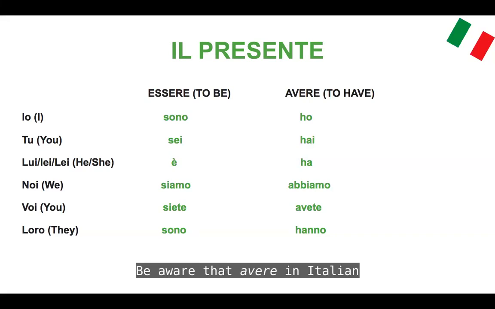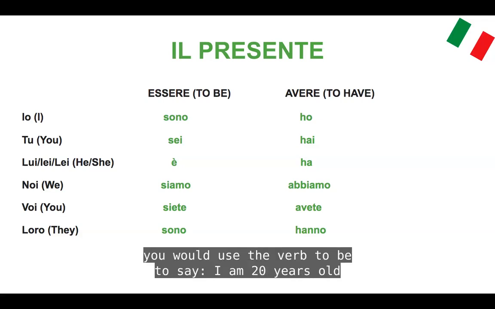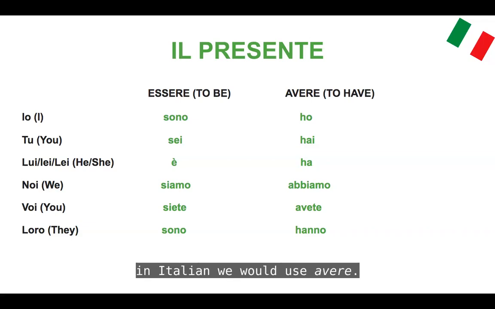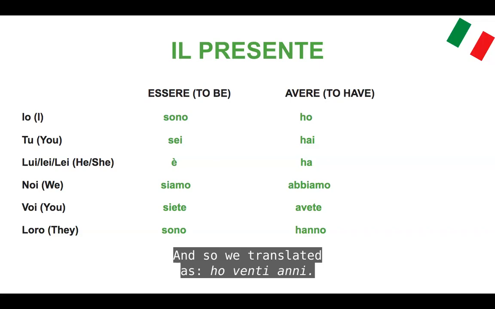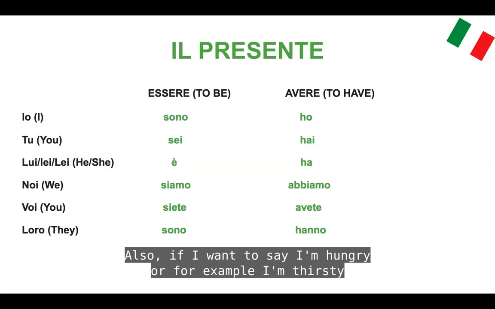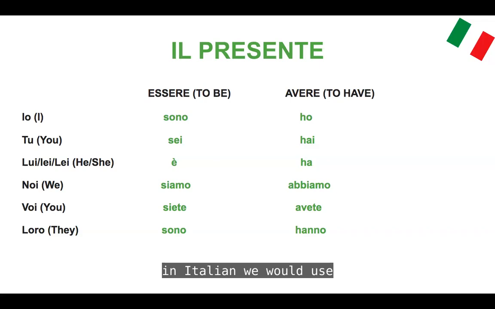Be aware that avere in Italian is used to express age. And so whereas in English you would use the verb to be to say I am 20 years old, in Italian we would use avere. And so we translate it as ho 20 anni. Also, if I want to say I'm hungry or, for example, I'm thirsty, in Italian we would also use avere. Ho fame, ho sete.